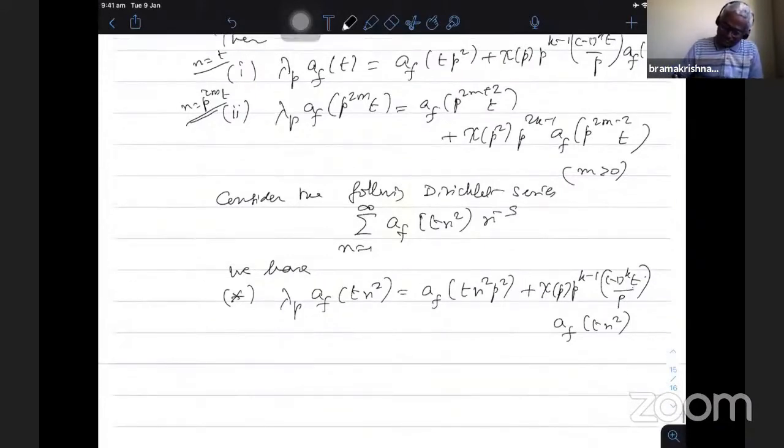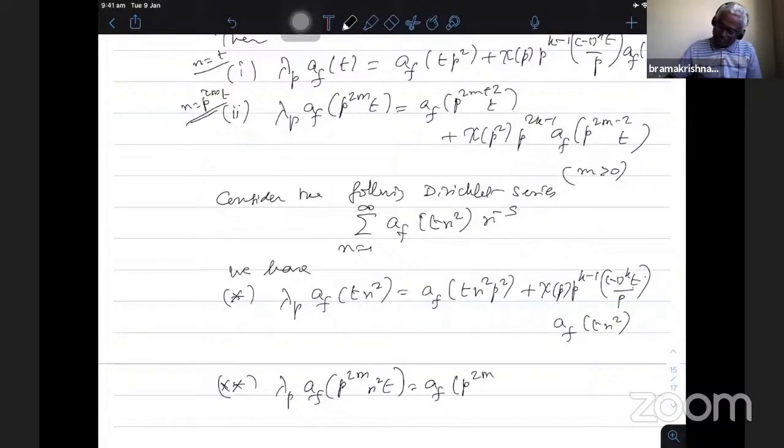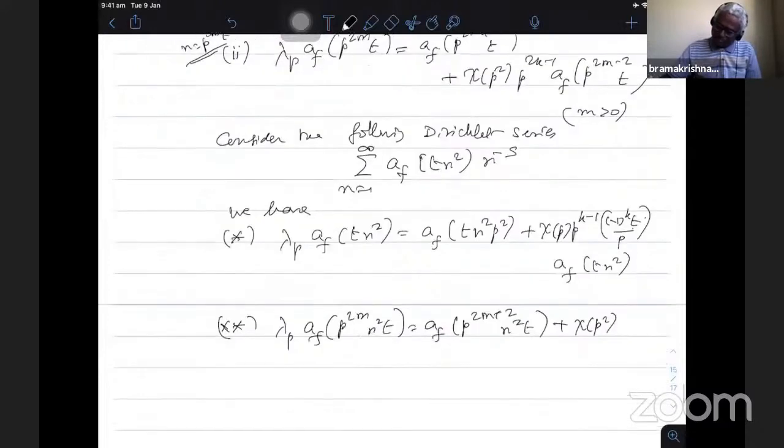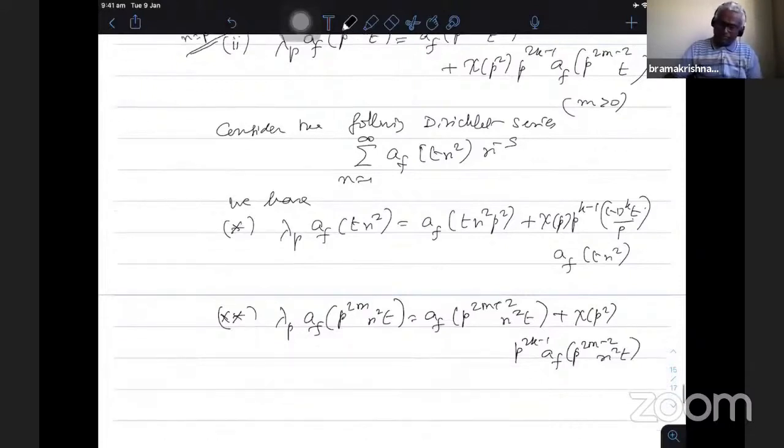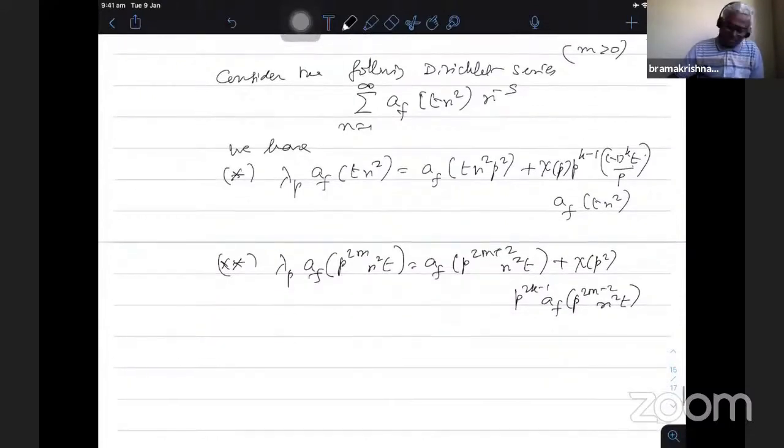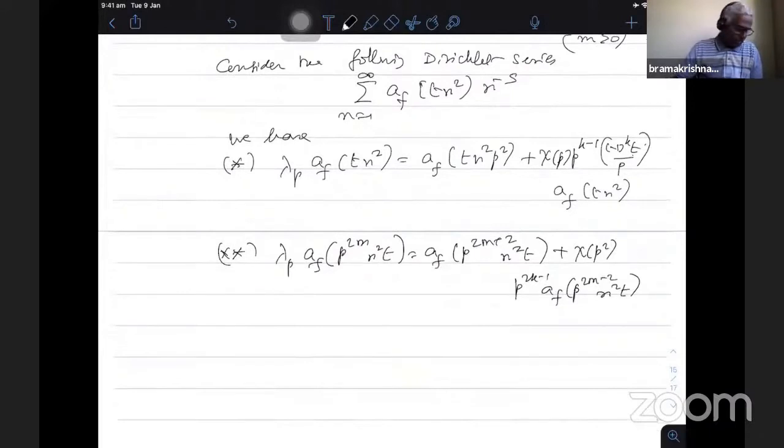The second one is λ_p a_f(p^(2m) n² t). The only difference is that instead of t, I put t n² in the previous one. When I put n equal to 1, these two will become the same. So a_f(p^(2m+2) n² t) plus χ(p²) p^(2k−1) a_f(p^(2m−2) n² t). Okay. Now these are the two equations we are going to use, assuming the Hecke eigenform, I am getting these two equations.